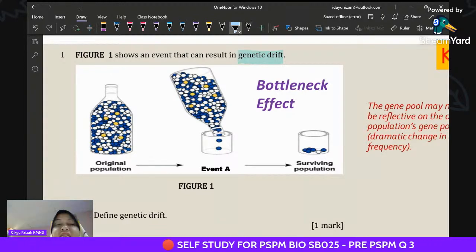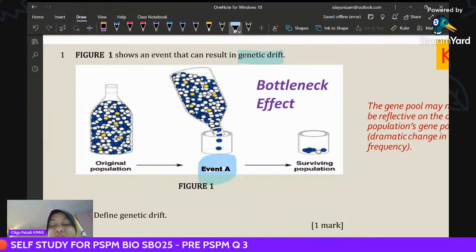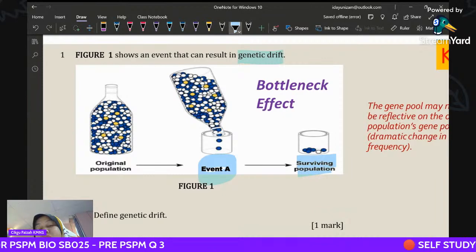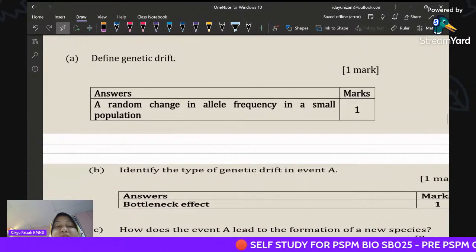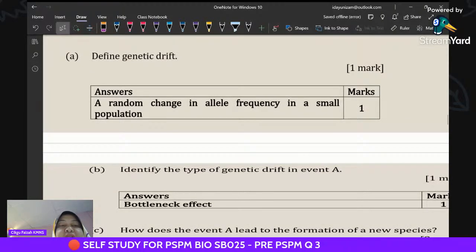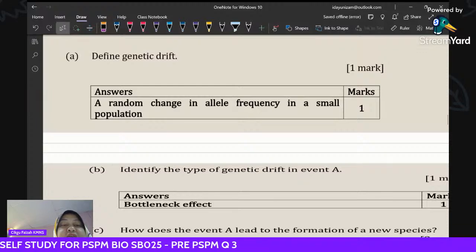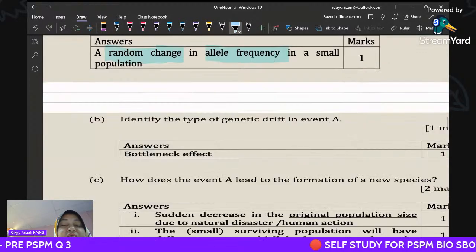From a large population, suddenly an event occurs and only a few survive. So what is the meaning of genetic drift? The keyword you must mention is random change. Random change of what? Of the gene pool, the allele frequency, in the small population.